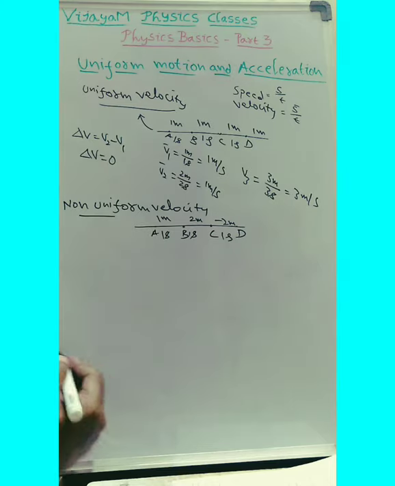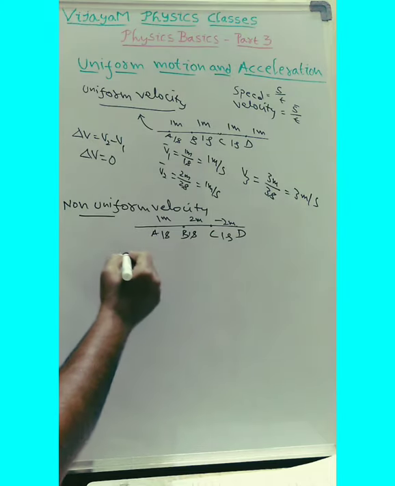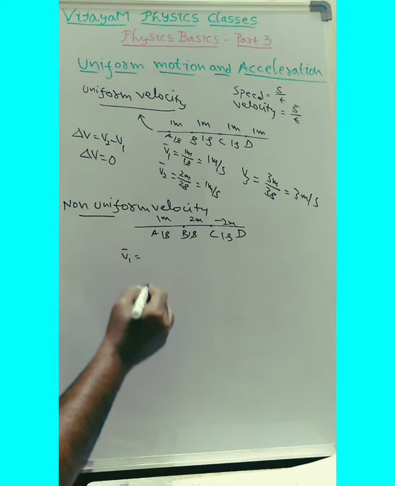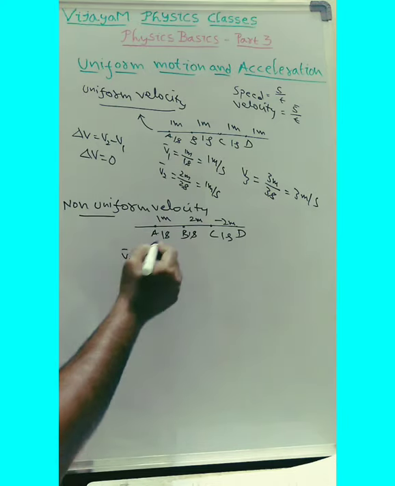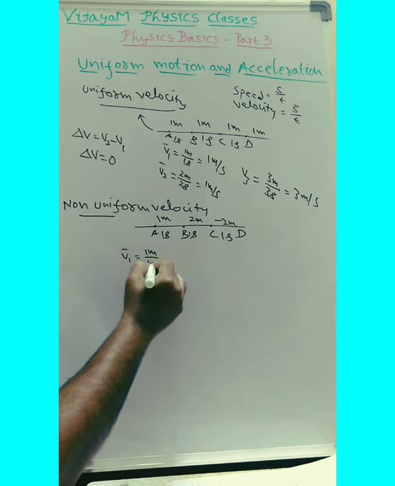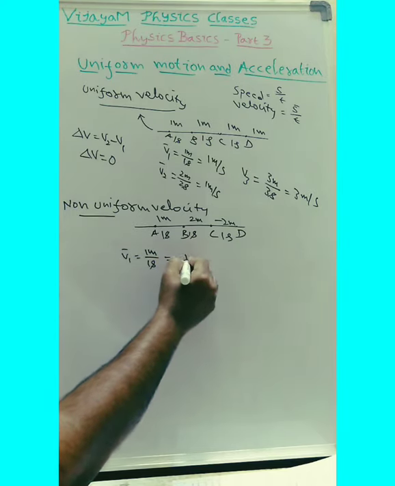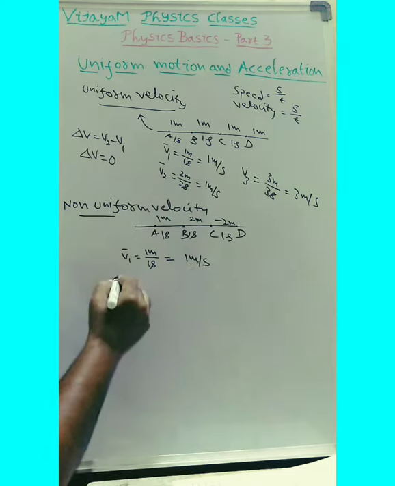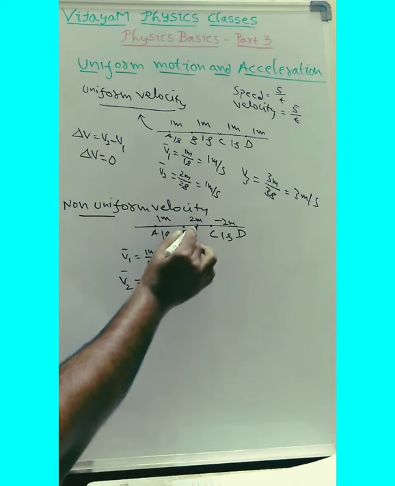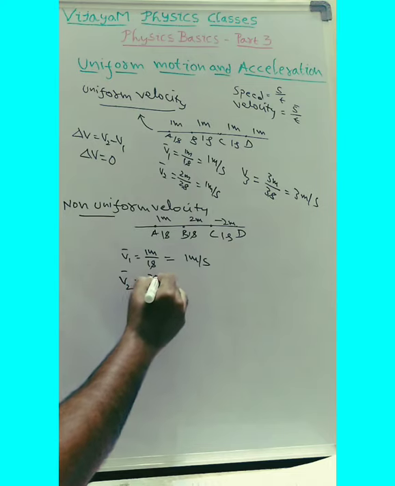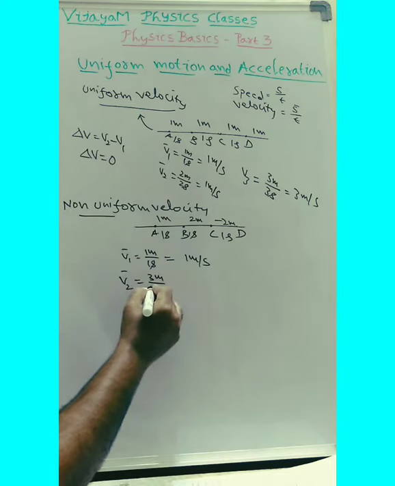Let us try to understand this sum. In this one also, let us calculate V1. What is V1? From A it started, so 1 meter in 1 second. So it is 1 meter per second. Again you count from A: here 1 plus 2 is 3, and 3 meters in how much time? In 2 seconds time.